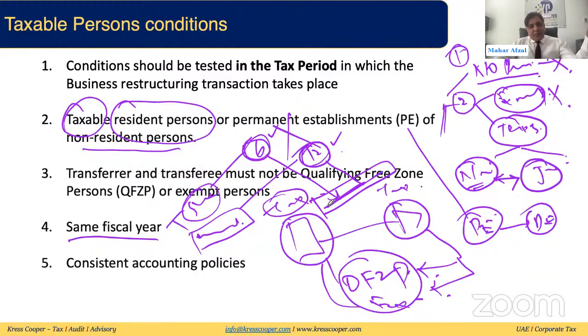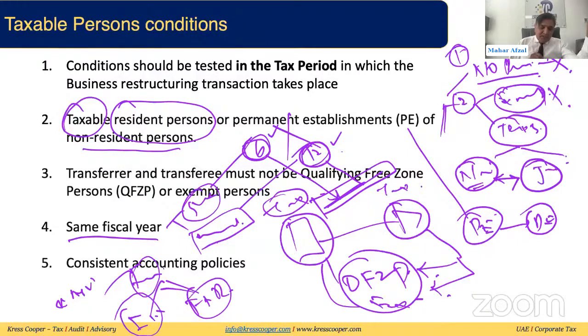Consistent accounting policies. Both of the entities, transferor and transferee, must have consistent accounting policies. Consistent accounting policies means we know there are different bases: cash basis, accrual basis. Under the accrual basis, there is the full-fledged IFRS and IFRS for SMEs. Whatever the method, whatever the pattern they are following, both of the parties need to follow the same pattern if they want to enjoy the business restructuring relief.